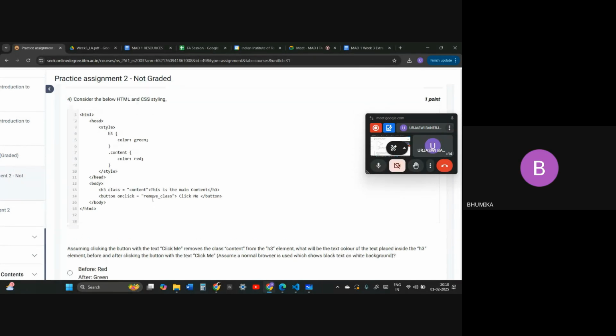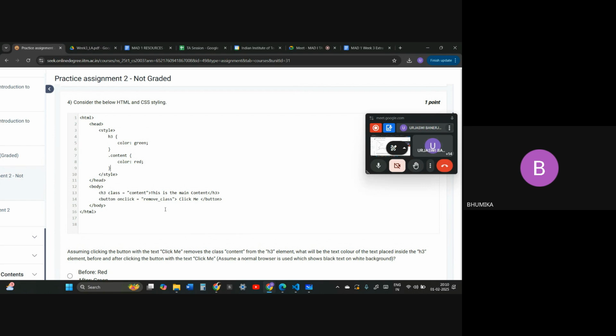Ma'am, I don't know why I'm getting confused between element styling and inline styling. One thing you can remember: inline means inside of the line. Whatever styling you use inside of the tags, that is inline. Ma'am, and it should be written under the body tag? Yes, inline will be written inside of the body tag. And the h3 styling, as it is written in the style tag in the head tag, will be element styling. Yes, element styling or internal CSS over here.